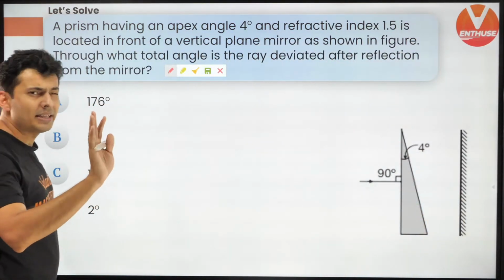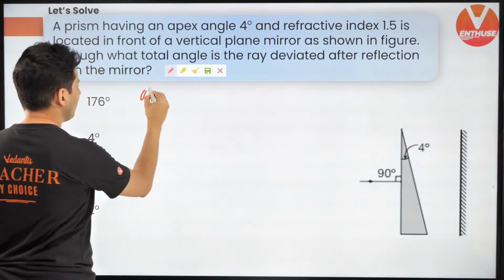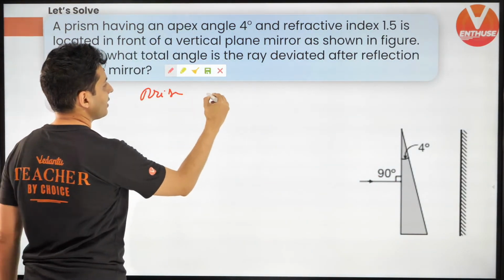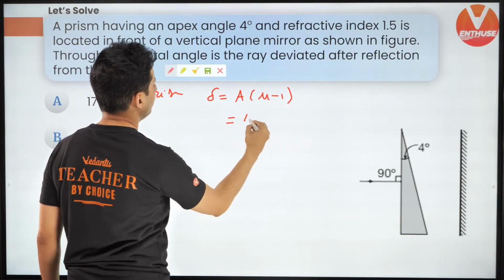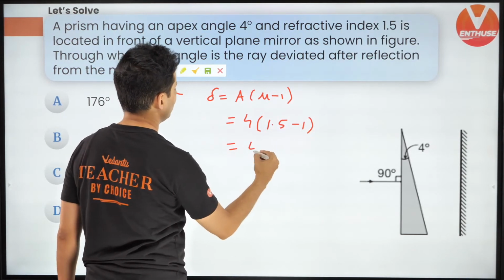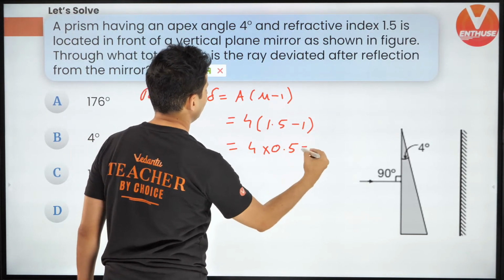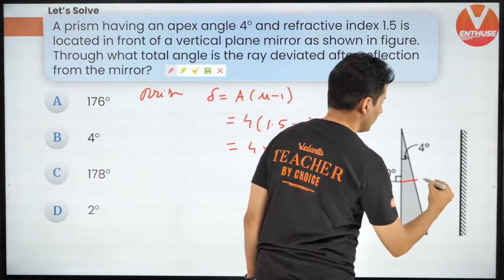Okay. So guys, it's very simple. Remember, for a prism, what's the deviation? Delta is A into mu minus 1. Use this. What is A? 4. What is mu? 1.5 minus 1. 1.5 minus 1, it's 0.5. 4 into 0.5, that's 2 degrees. Correct? So the light deviates by 2 degrees.